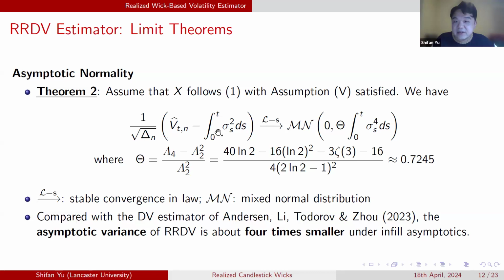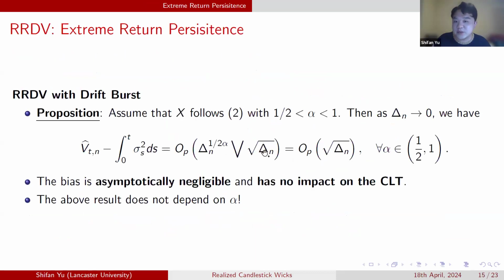It means that this is the standard order of bias when there is no extreme event, which is square root of delta n. So when there is a drift burst, this term is here. But for all possible values of alpha between 1 over 2 and 1, this order is always smaller than the square root of delta n. It means that this bias induced by the drift burst is asymptotically negligible and has no impact on our limit result.